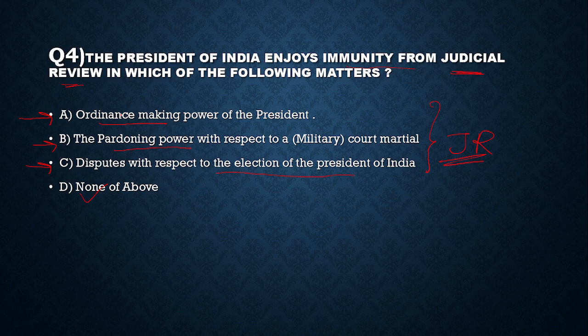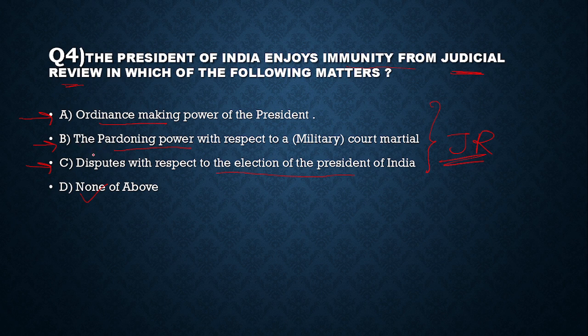Look at the first statement. Ordinance making power of the President. See, Article 123 of the Constitution empowers the President to promulgate ordinance during the recess of Parliament. Like an act of Parliament, an ordinance is subject to judicial review. An ordinance is subject to judicial review on the grounds of unconstitutionality. Right.